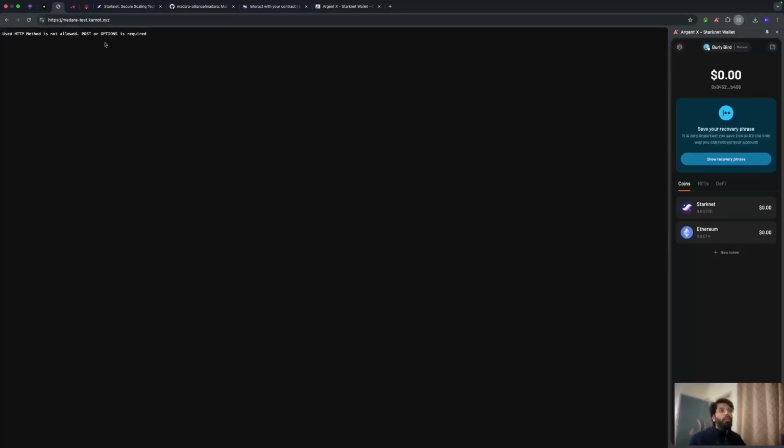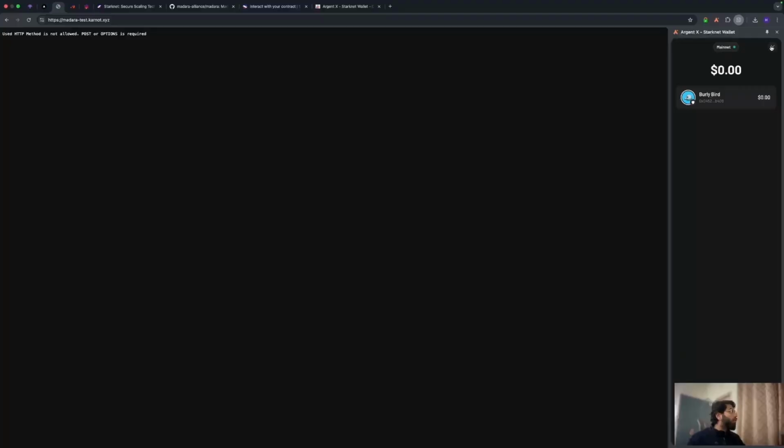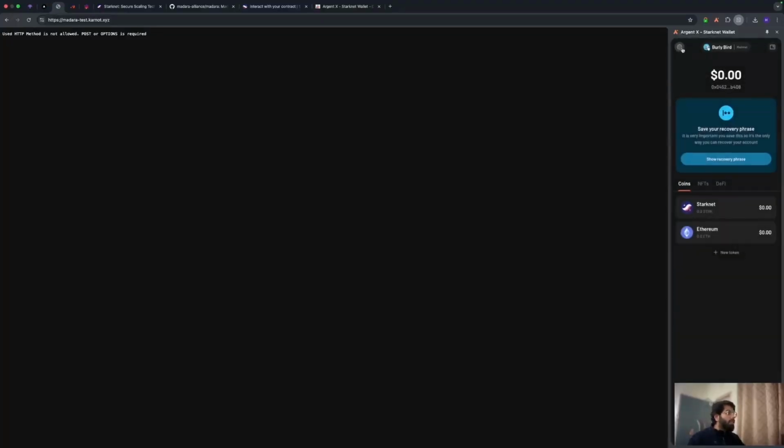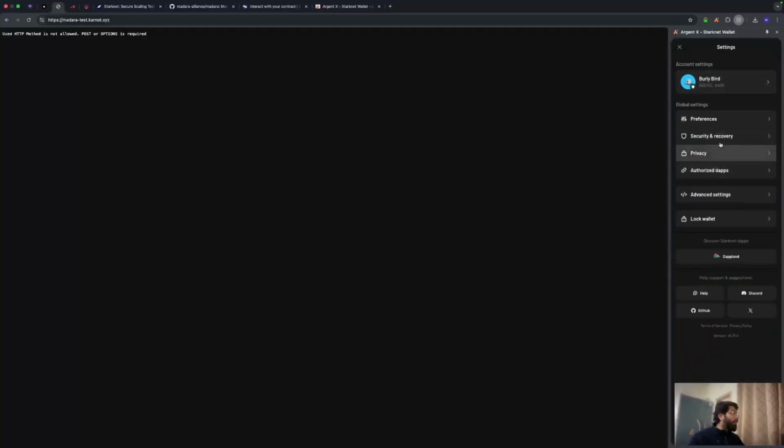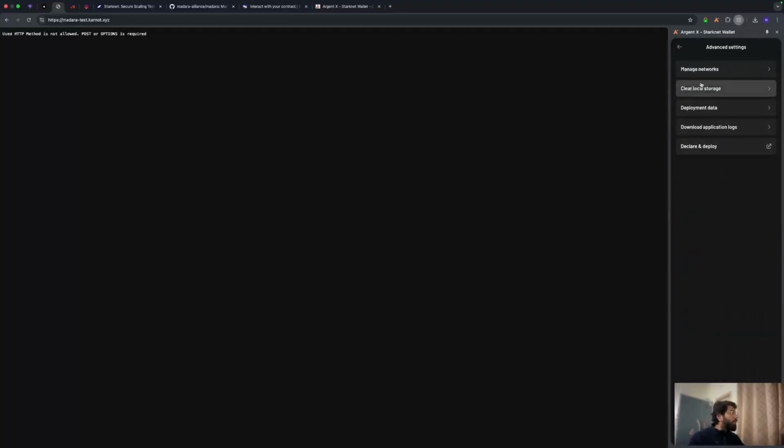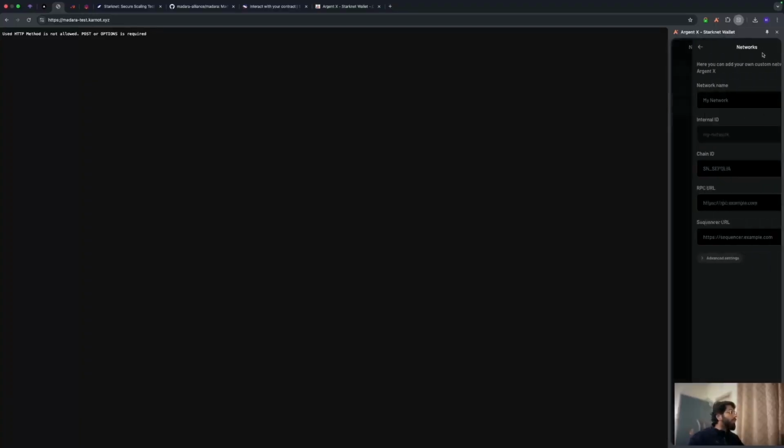So what do we have here? We have a Madara account and we have an Argent wallet. So let's do one thing. Let's add a new network, because essentially what we're going to be doing is contacting another network that is not the mainnet or the devnet. So let's add that right here. Let's go to advanced settings, then manage networks, and let's add some networks.